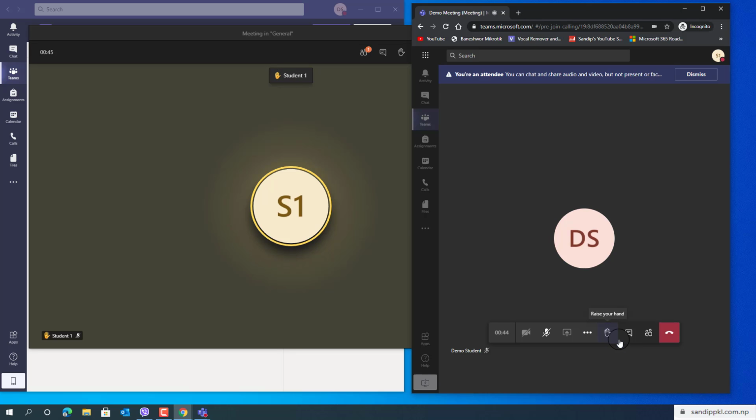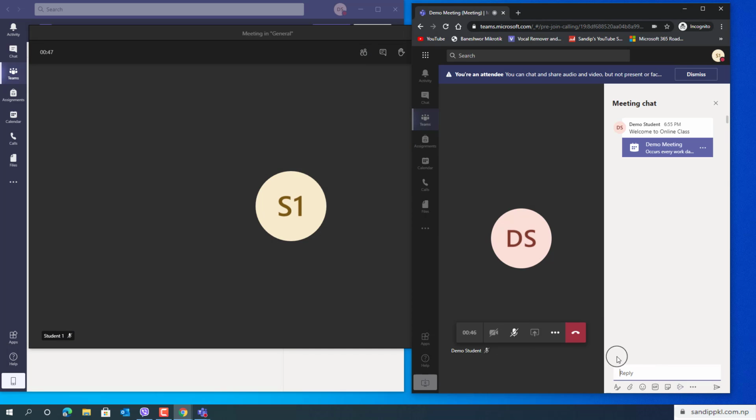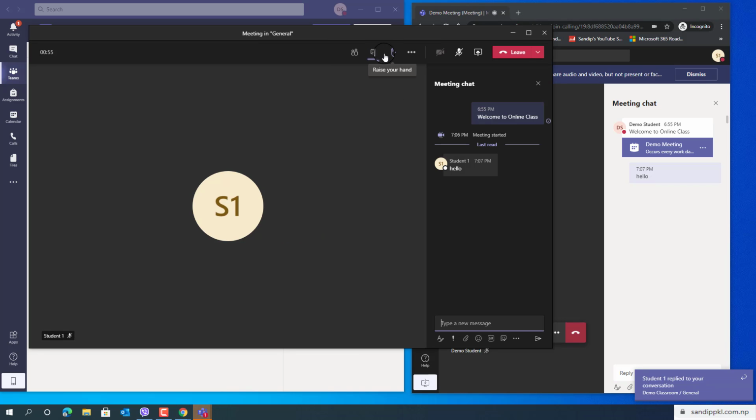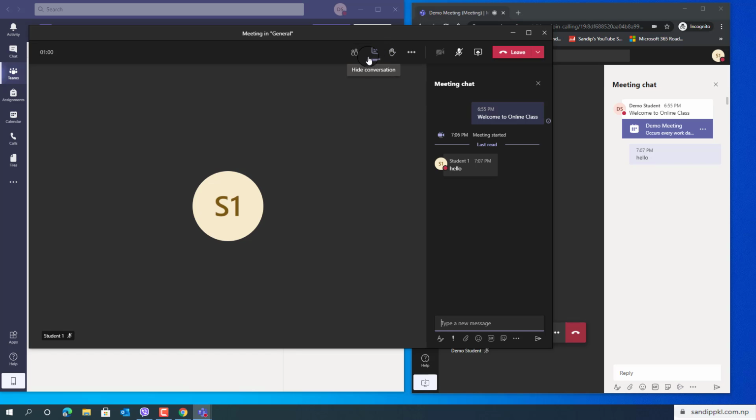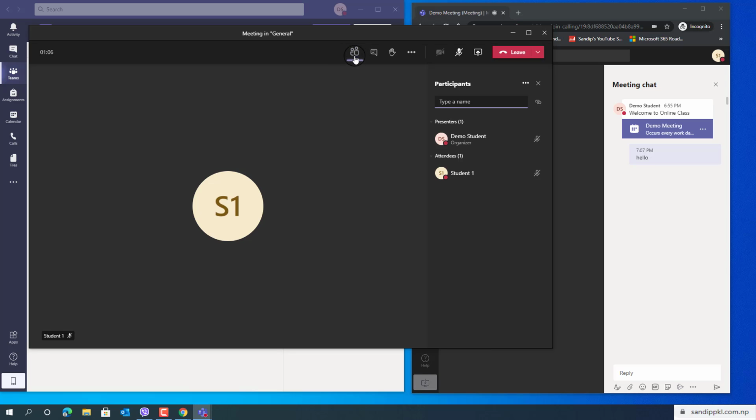Next there is chat. This way we can have a meeting chat. As a host you can check for participants from this icon, show and hide participants. You can see the list of participants and more actions from here.